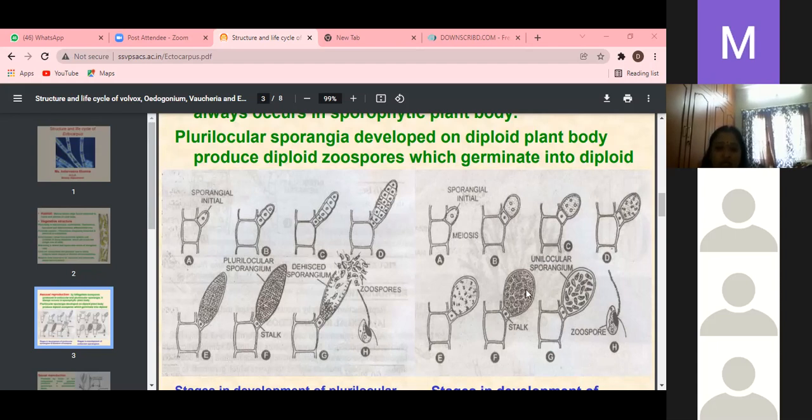After formation, these are cytoplasmic cleavages. You can observe the H diagram: biflagellated zoospores, another name is meiospores, or gonozoospores. They are liberated through the opening present at the tip of the unilocular sporangium, and each develops into a gametophyte, male or female.